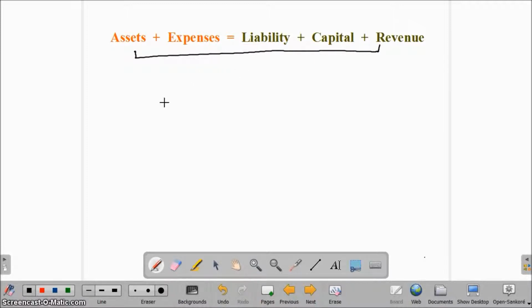Now there is one observation: assets and expenses are shown on the left hand side of the equation, and in accounting the left hand side is known as the debit side.